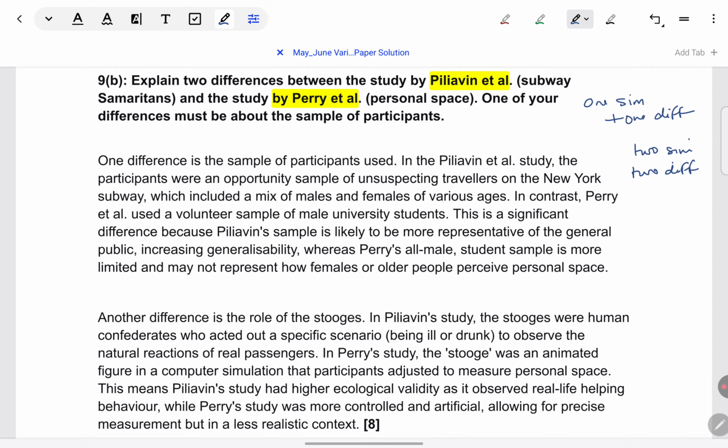They do specify one inclusionary or exclusionary criterion. In this case, you can see one of the points must be about the sample. So one inclusionary criterion is given. Alternatively, they can give an exclusionary criterion that says don't give any point about this thing.